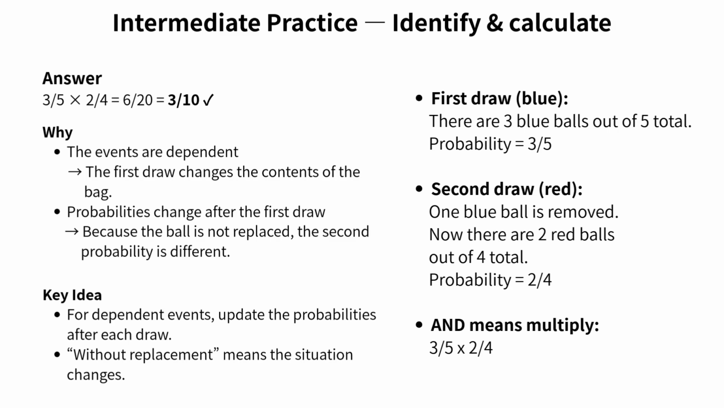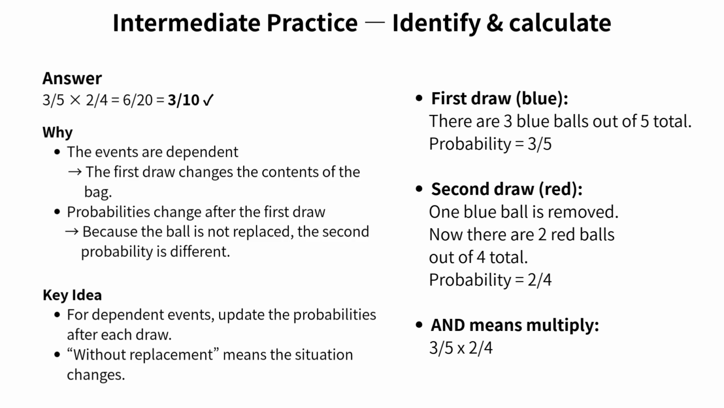First, look at the answer at the top. The correct answer is 3/10. You can see the full calculation here. 3/5 times 2/4 equals 6/20, and 6/20 simplifies to 3/10. Now let's move to the why section and understand why this method works. These events are dependent, and that's the key idea here. They are dependent because the first draw changes the contents of the bag. Since the ball is not replaced, the probabilities change after the first draw.